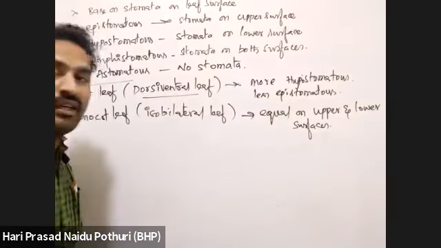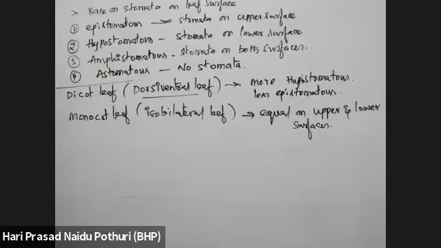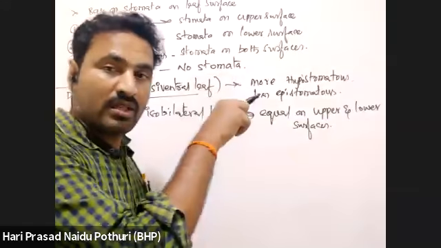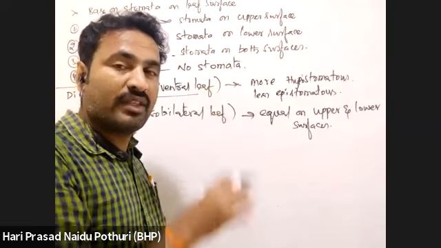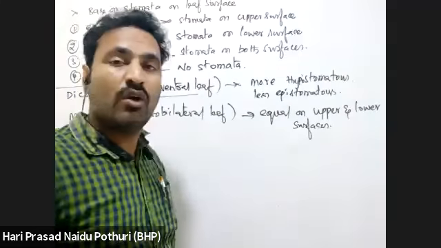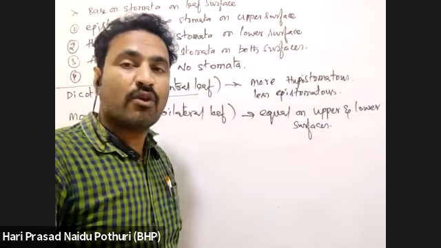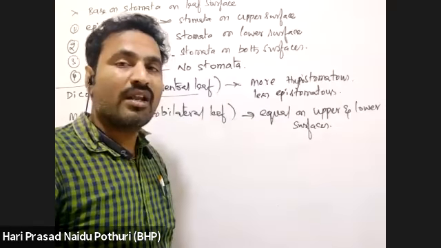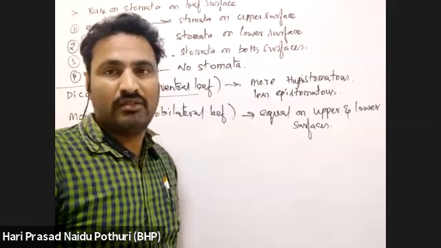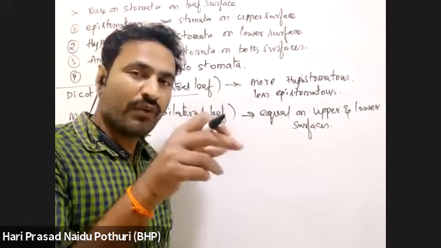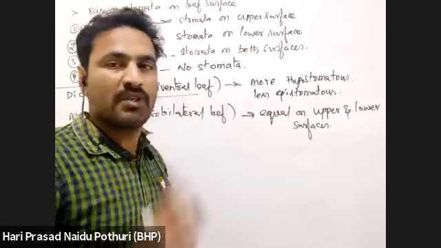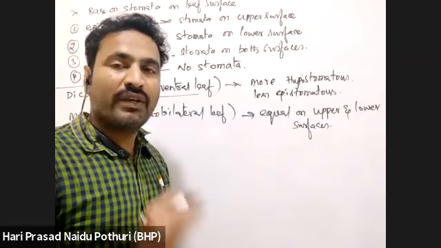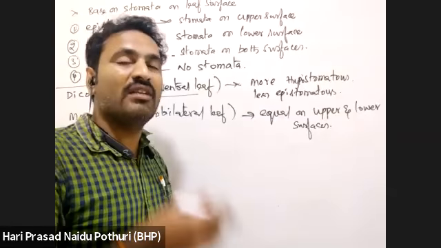So when we go to leaf anatomy, in the anatomy of flowering plants lesson, how the leaf epidermis structure, the middle mesophyll structure and everything, we will clearly know about the arrangement of stomata in the epidermis, and how transpiration is taking place. We will see clearly. In xerophytes, there is a less rate of transpiration. In hydrophytes, there is no need of stomata because the leaf itself is living in water.